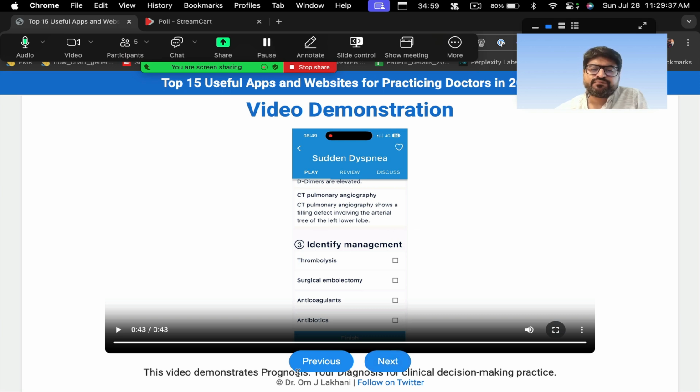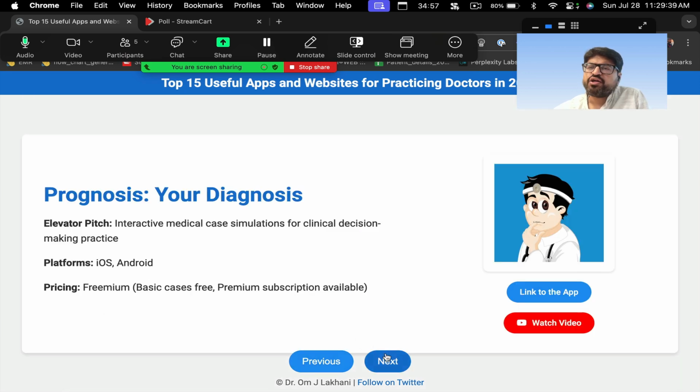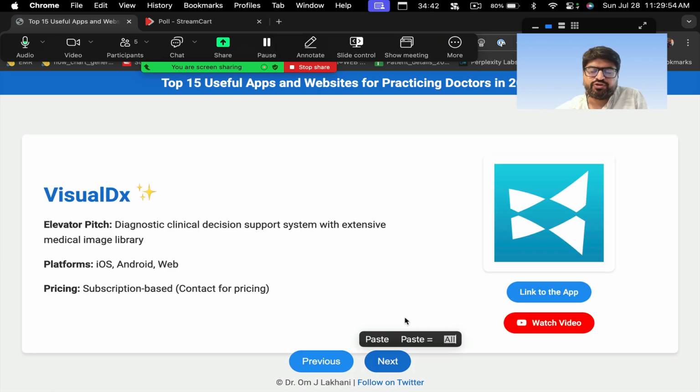So again, a lot of it is free, right? All these cases are free. I have in fact not paid for some of these apps. Most of these apps I have not paid for. Wherever I have paid for an app, I'll tell you, this app is worth paying for 100%. The free version of it is also very good. So you can try the free version, and then if you find that it's something which is useful, then you can get a paid version also.